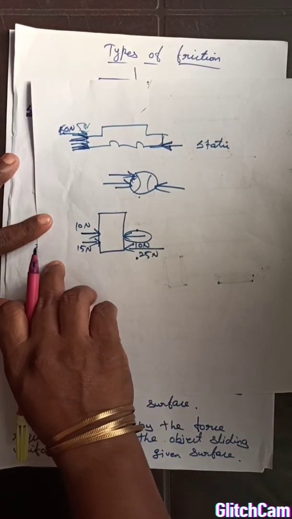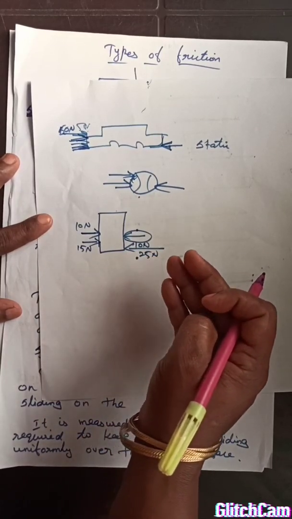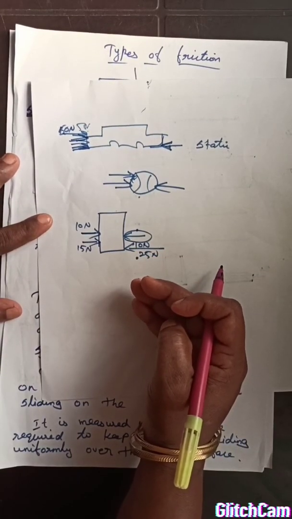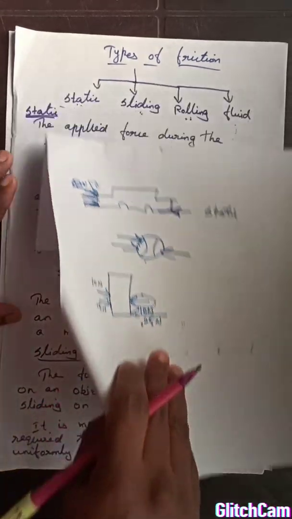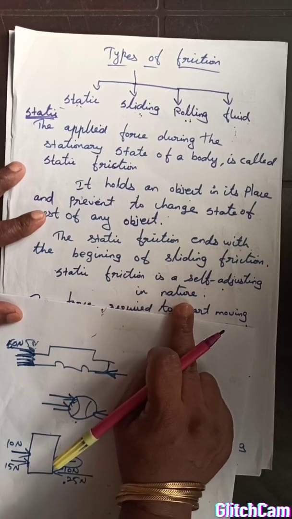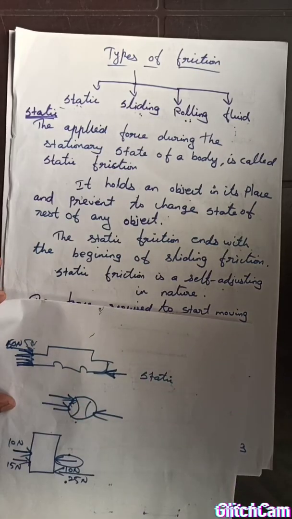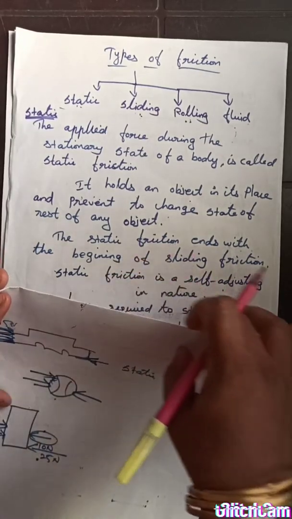So if you are increasing the force, the frictional force is also increasing. That means they are adjusting themselves. Okay, so that is why we say that static friction is self-adjusting in nature. If we are increasing the force, the static friction also increases itself. They are adjusting in nature.